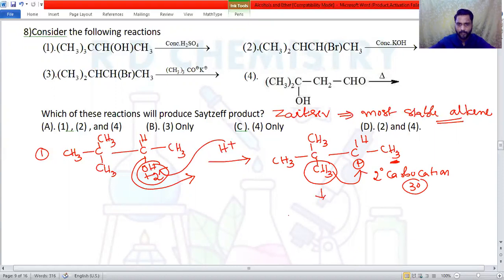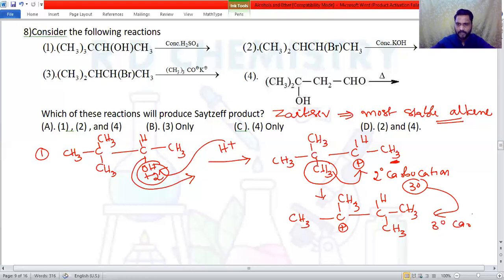So we now get this compound as CH3, CH3. Now this will have the positive charge, then CH, single bond CH3, and then single bond CH3. Now this is the tertiary carbocation. I can remove hydrogen from here or from here, the neighboring carbon atom. If I remove this hydrogen, what will happen? I'll get a double bond in between, so it becomes a more substituted alkene. Therefore, we can expect the more stable alkene.